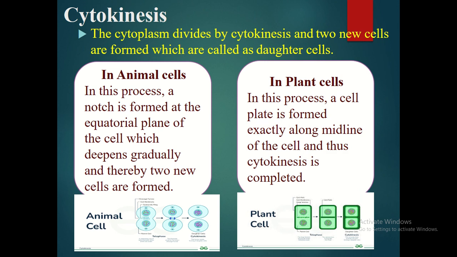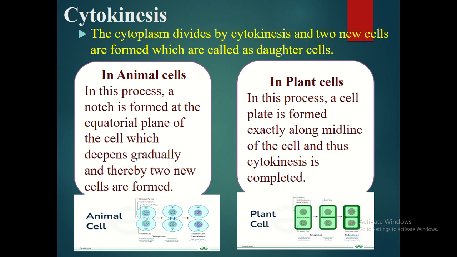So after the division of nucleus, means one parent nucleus का division होके दो daughter nucleus बन गए हैं. अब cytokinesis होगा to divide the cytoplasm. So the cytoplasm divides by cytokinesis and two new cells are formed which are called daughter cells. So जब भी ये daughter cells बनेंगे, animal cells में ये process अलग होती है and plant cell में ये process अलग होती है. Karyokinesis is similar in both, लेकिन cytokinesis is different.